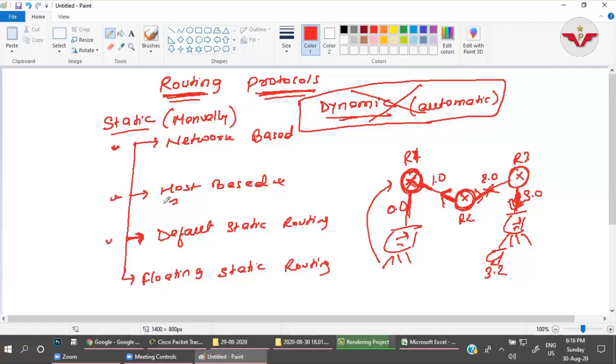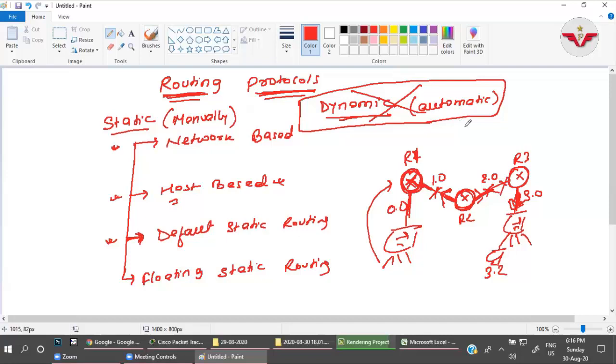Okay, how to configure default static routing, we will learn regarding that as well. And the floating static routing. What is floating static routing? In case this is our route for this network, and any link drops here or here, what will happen? The network will be completely down.